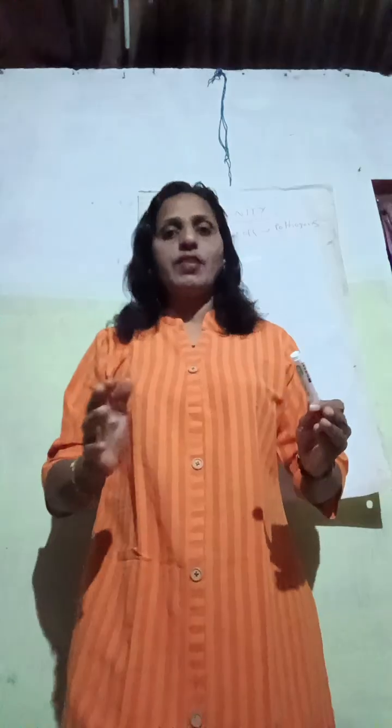Basically, immunity is divided into two main types: innate immunity and acquired immunity.